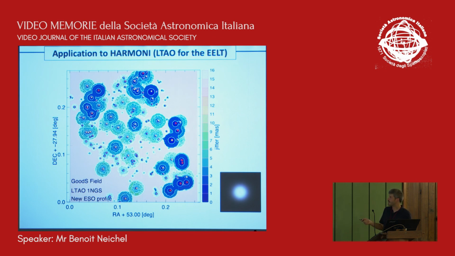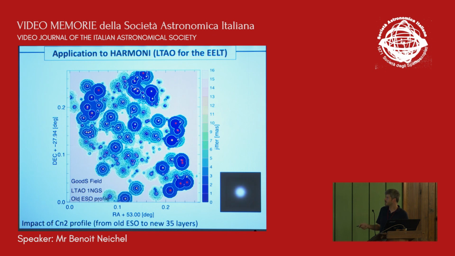And basically, like this, you can predict what sort of jitter you will get on the field with this system in particular. And we can do the same with MORFEO and its three natural guide stars. Again, this depends quite a lot on the Cn² profile. This is for the 35-layer profile that has been provided by ESO. This is with another profile that has been used by ESO previously.